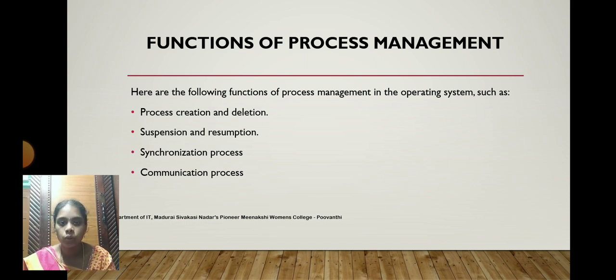And then the communication process. There is communication between processes, so that we can identify whether resources are free. If any process needs application software, then it will be allocated by the process. This will be done by the communication between processes.